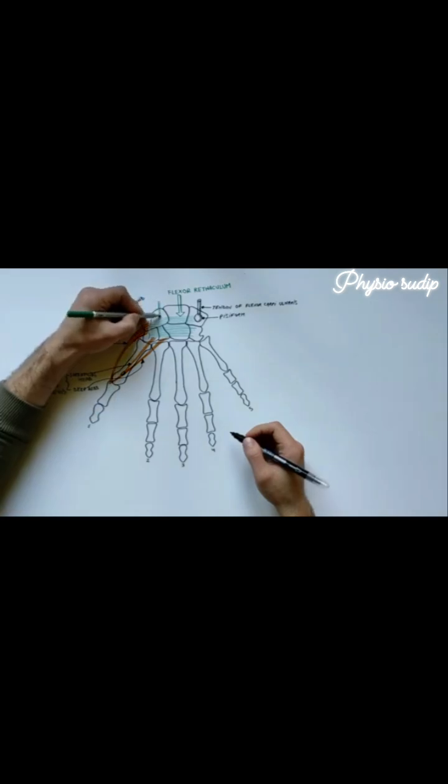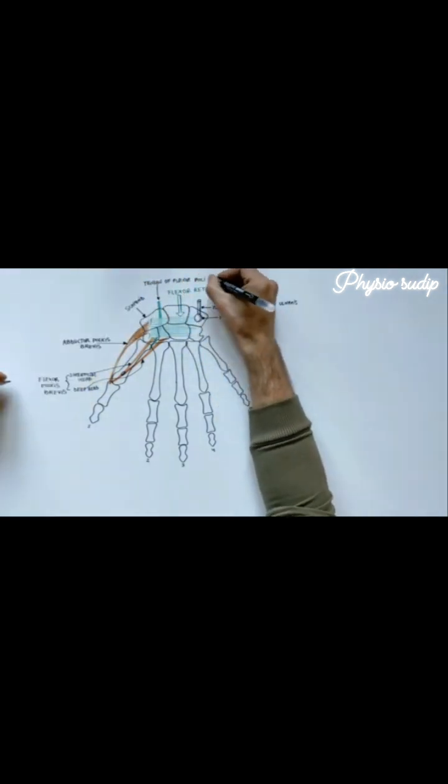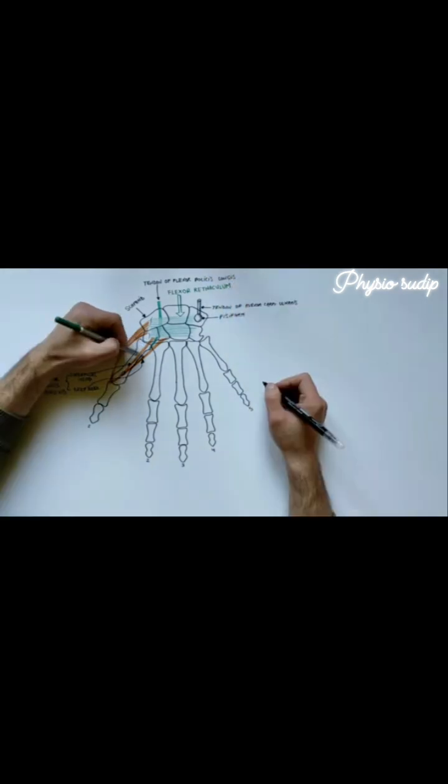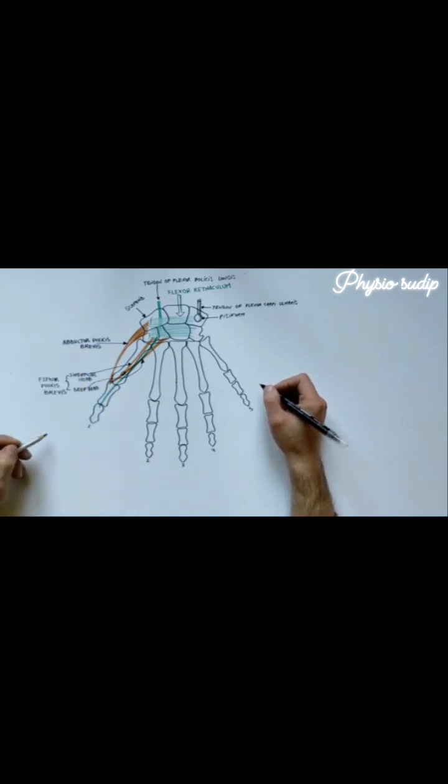Keep in mind that between the two heads of flexor pollicis brevis is passing the tendon of flexor pollicis longus. This tendon arrives in the palm from under the flexor retinaculum, passes between the two heads of flexor pollicis brevis, then finally inserts into the base of the distal phalanx of the thumb.